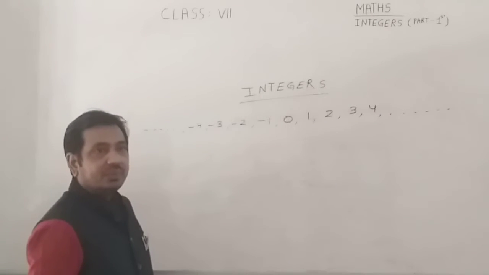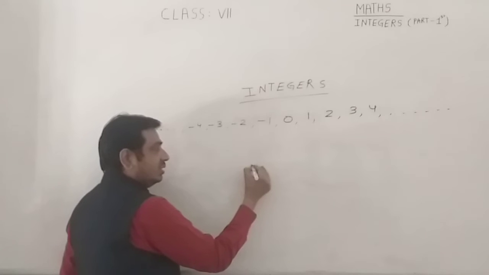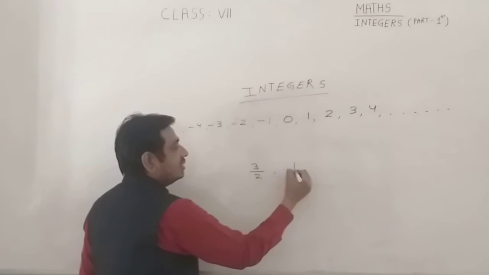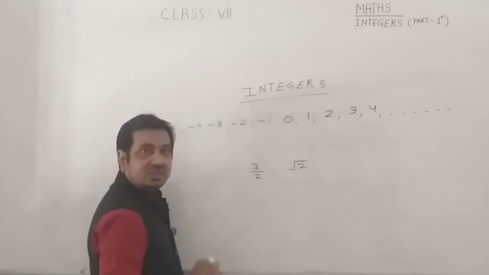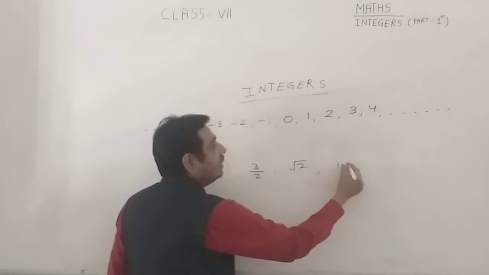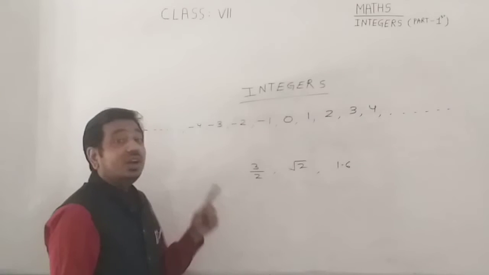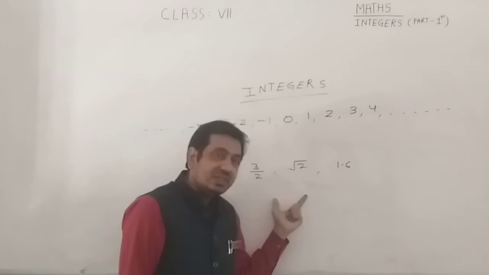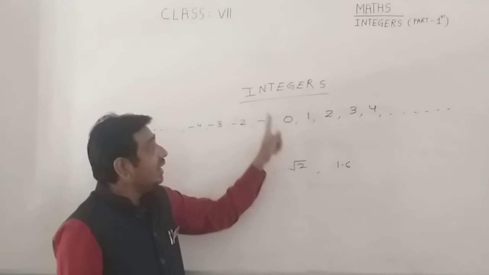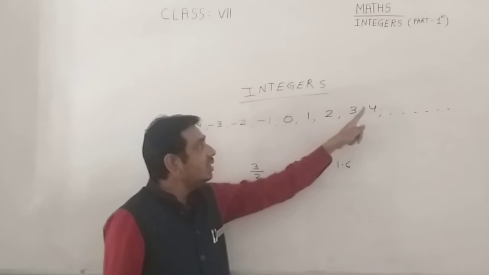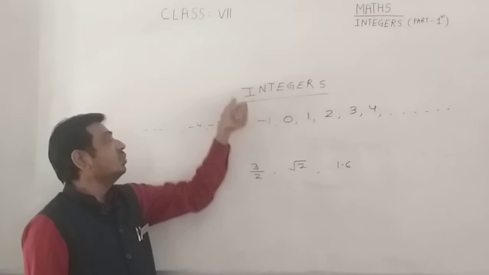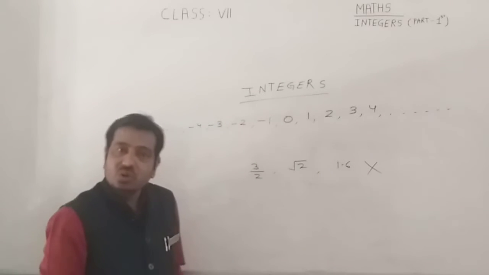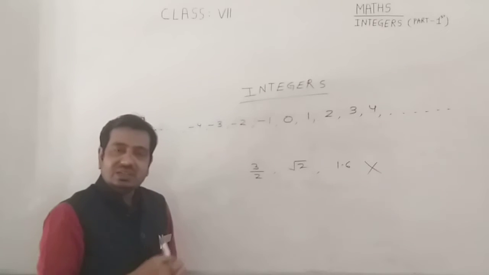Class, one more thing, fraction numbers like this, irrational numbers like this, and 1.6 etc. are not integers. Integers are 0, 1, 2, 3, 4, -1, -2, -3, and so on. These are not integers. Okay class, so you understand what integers are.